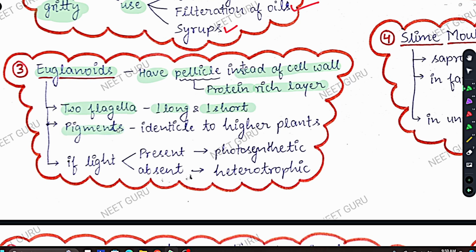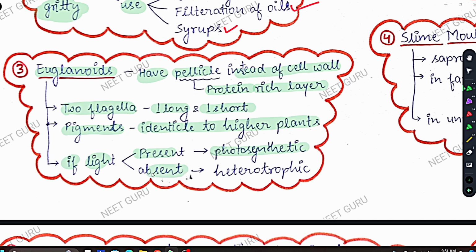Pigments are found which are identical to those of higher plants. Higher plants mean the trees that we see in our daily life, like the mango or banyan tree. The pigments of euglenoids are identical, similar to higher plants. Now, if light is present, euglenoids are photosynthetic, that is, they make their own food.